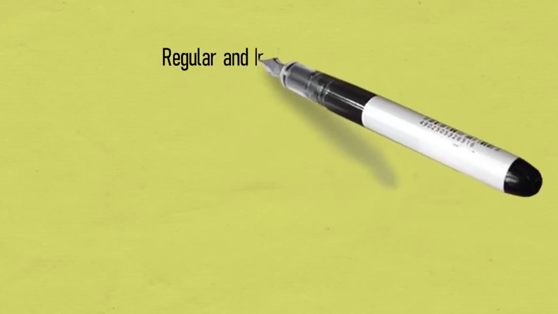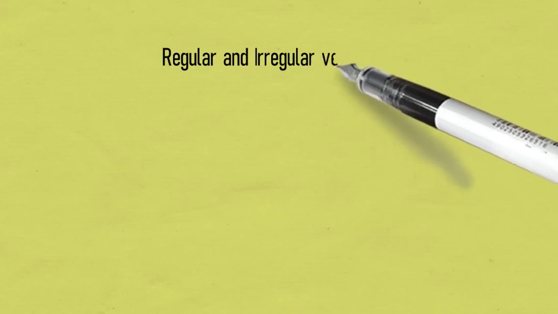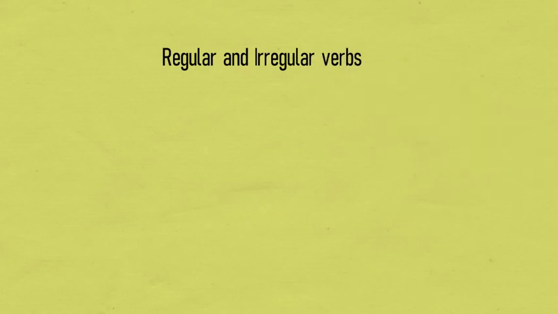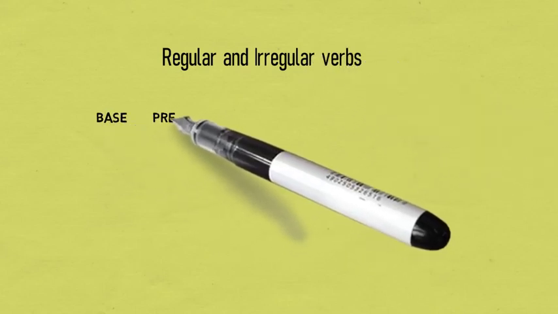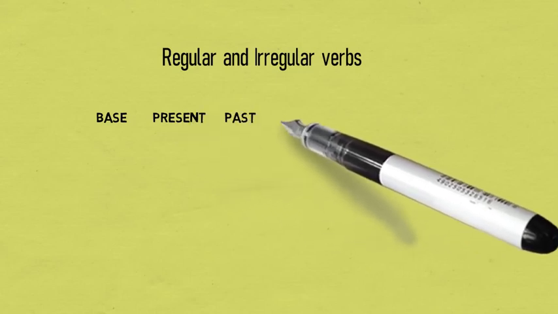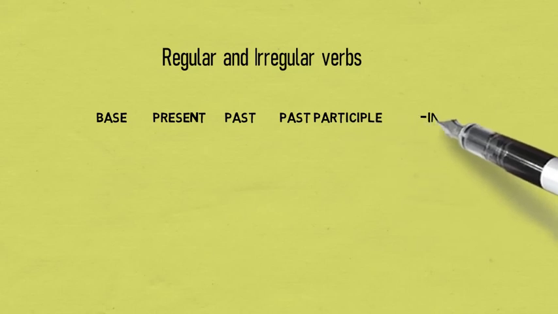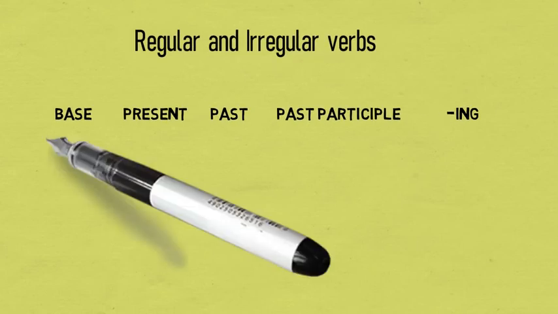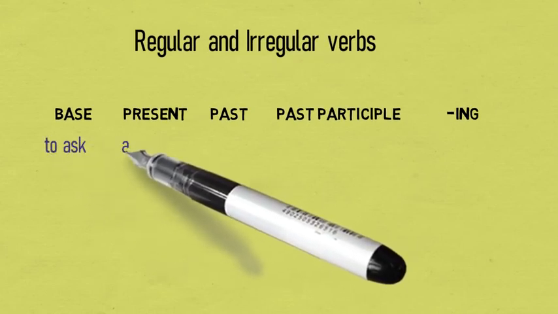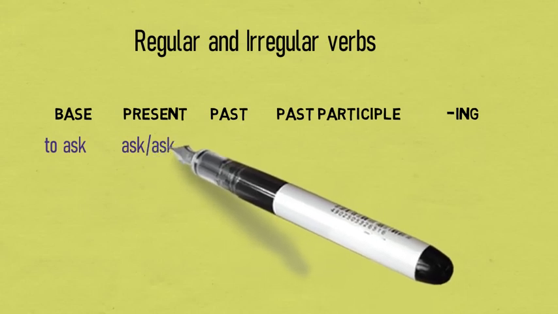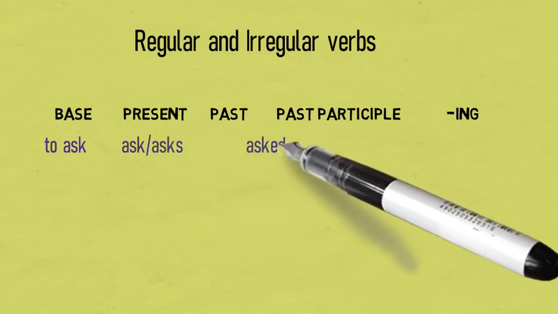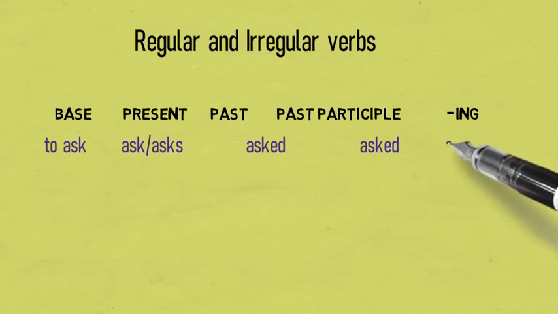Now we are going to discuss regular and irregular verbs. You have to keep in mind that in English, only verbs can have tenses. Now we have 5 forms in English: first of all the base, present, past, the past participle and the ing form. Let's take an example of ask. The base and present is ask, past is asked, past participle is asked and the ing continuous form is asking.